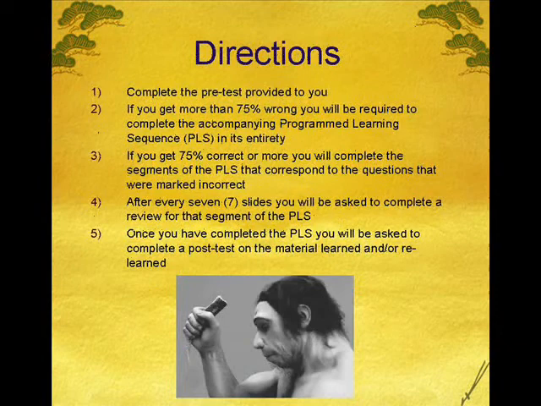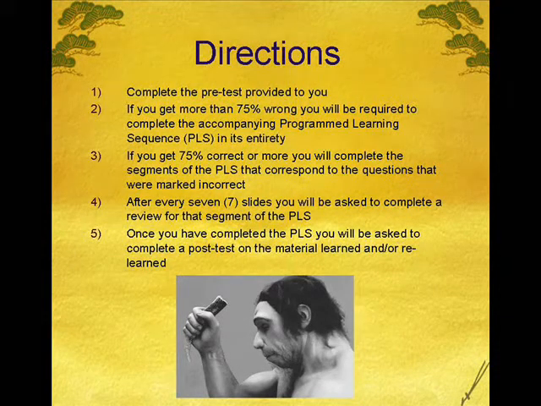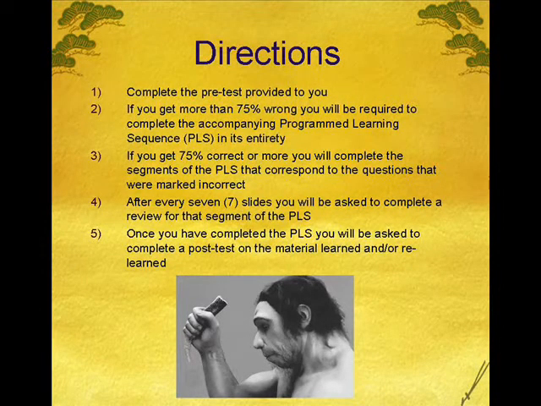Directions. Complete the pre-test provided to you. If you get more than 75% wrong, you will be required to complete the accompanying program learning sequence, PLS, in its entirety. If you get 75% correct or more, you will complete the segments of the PLS that correspond to the questions that were marked incorrect. After every 7 slides, you will be asked to complete a review for the segment of the PLS. Once you have completed the PLS, you will be asked to complete a post-test on the material learned and/or relearned.